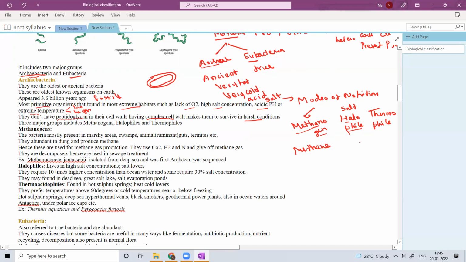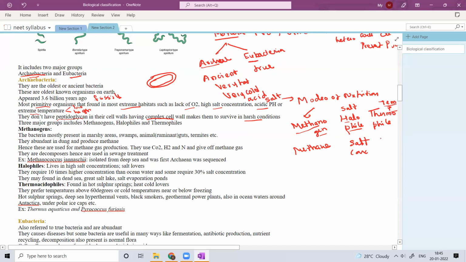Halophile means the organisms which love the salt concentration. That means they are present at higher salt concentrations. And thermophile, as it indicates, thermo is something related to temperature, and phile is loving towards it.